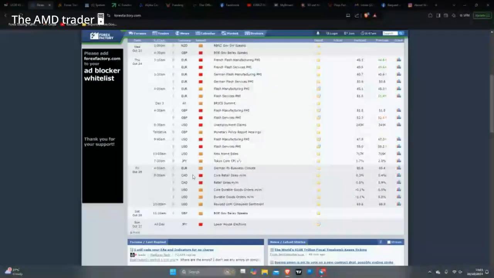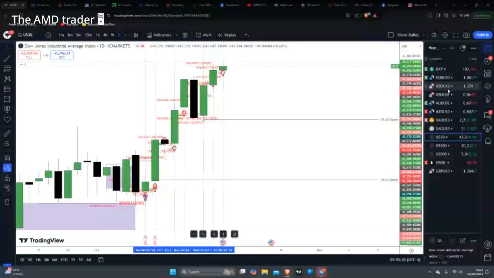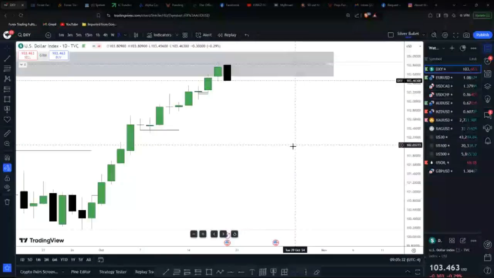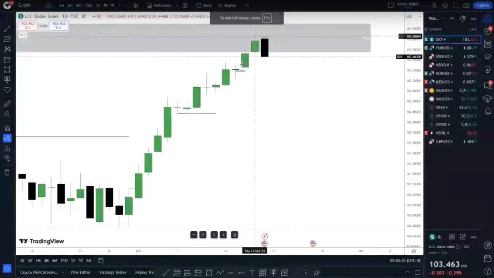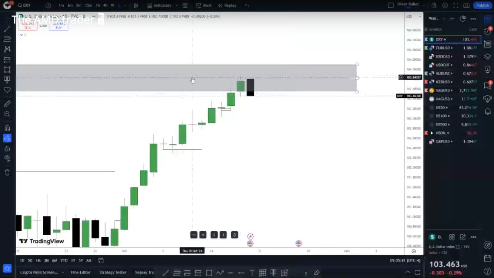So let's look at the market now. We start with the DXY, aka the dollar. Last week, I remember, we did talk about this. We want to see how price will react when it comes to the constant encroachment of this fair value gap. This is the weekly fair value gap.